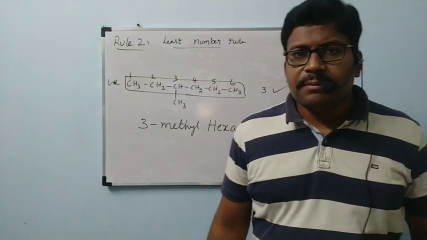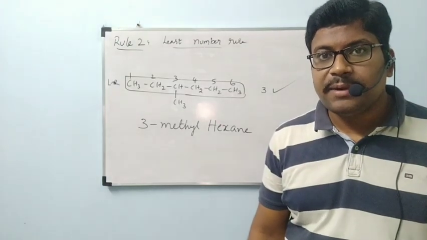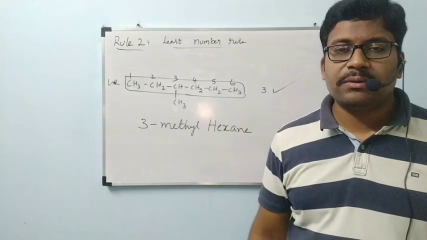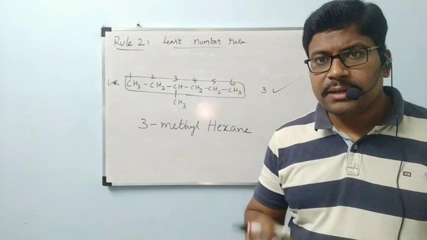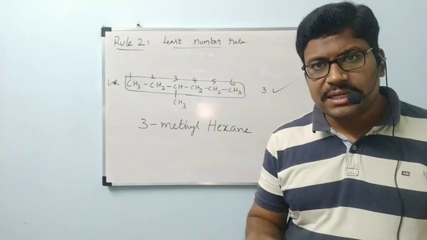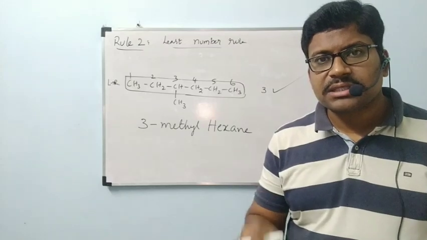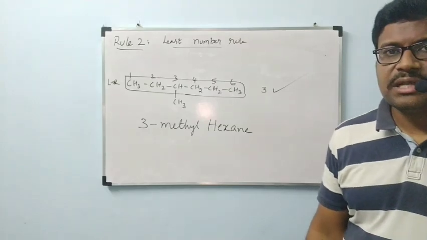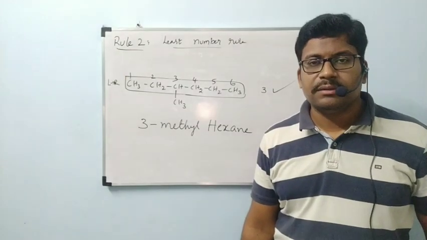Okay, how to give the numbering? Left to right we have to give numbering, or right to left we have to give numbering. That will be decided depending on the second rule. What is that second rule? That is called the least number rule. According to this least number rule, we have to give numbering to the parent chain carbons in a way that the side chain carbons must get the least number. In that way, we have to give numbering.